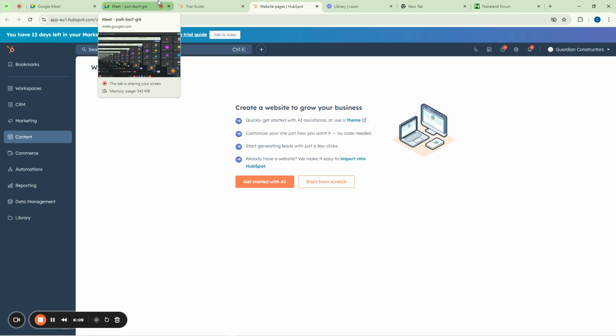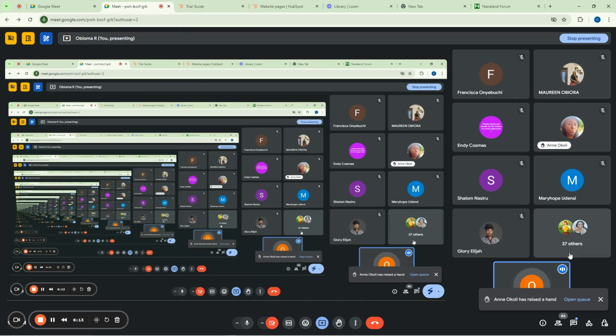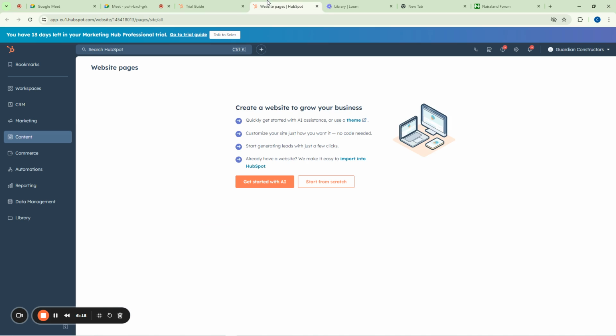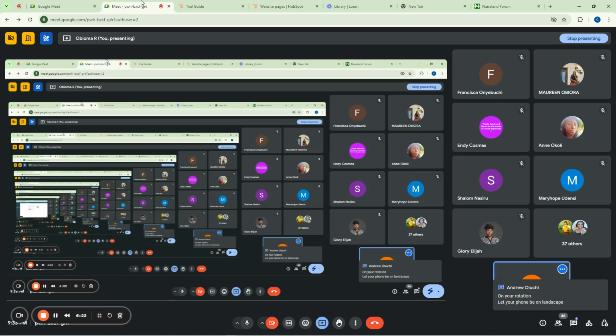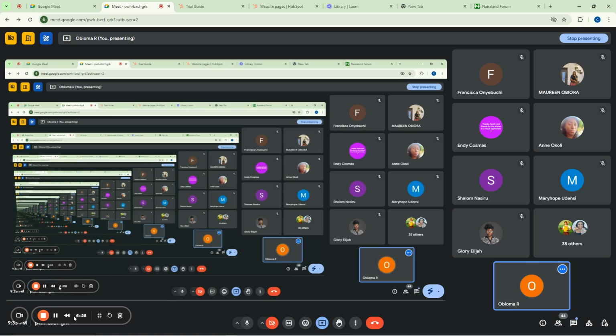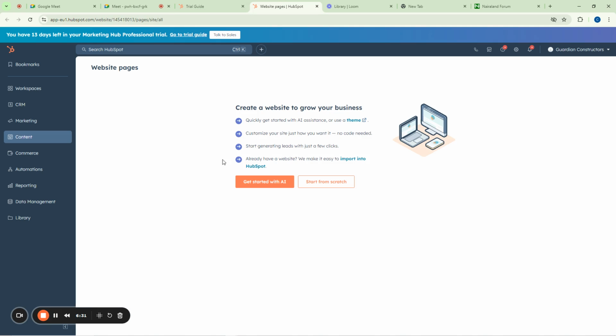Now we are going to use a kind of simple small business to demonstrate what I'm trying to do. Okay, somebody wants to say something. Continue. On your rotation, let your phone be on landscape. Yes. Please, if you cannot see my screen, rotate your phone.